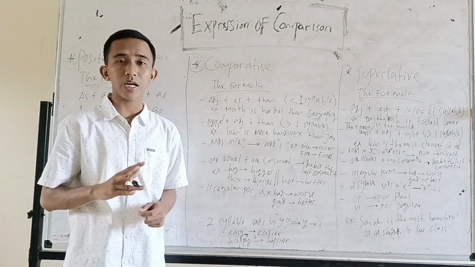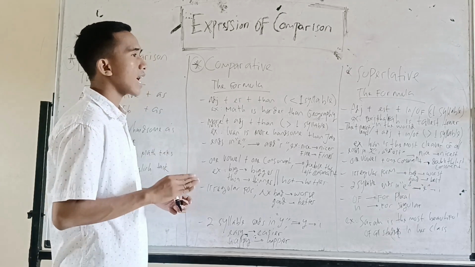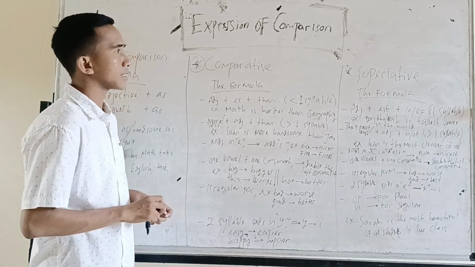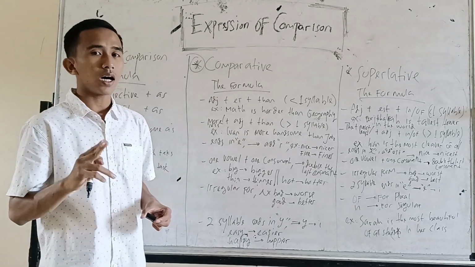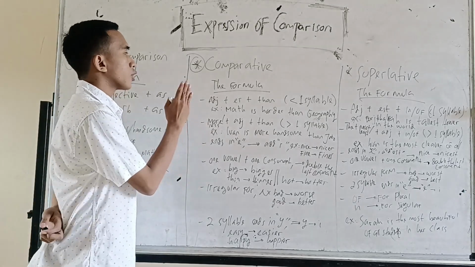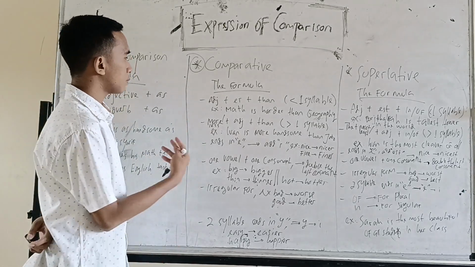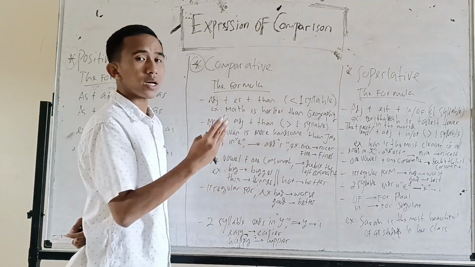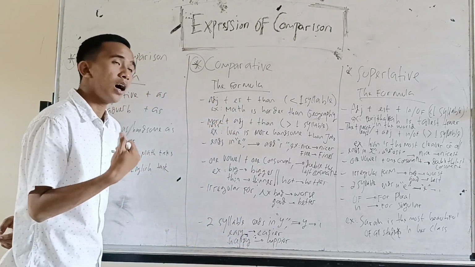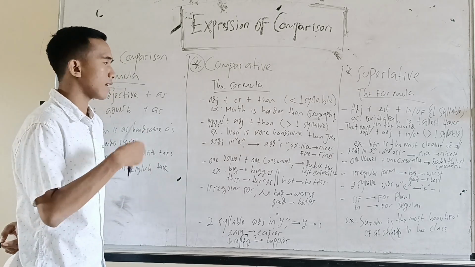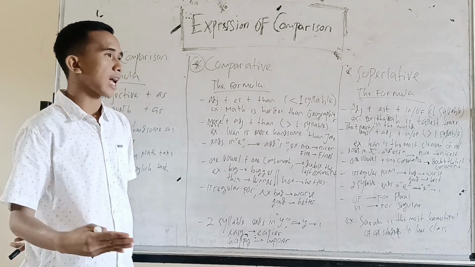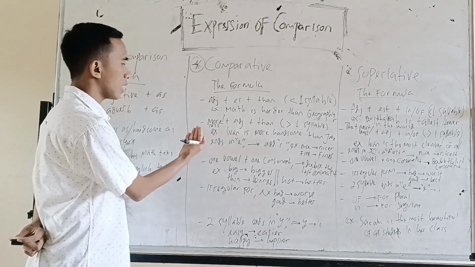Comparative is to compare two things that have different characters, or to indicate that two things are different. The formula of comparative: number one, adjective plus er plus than for one syllable, like hard, good, nice, and etc. For example, math is harder than geography.